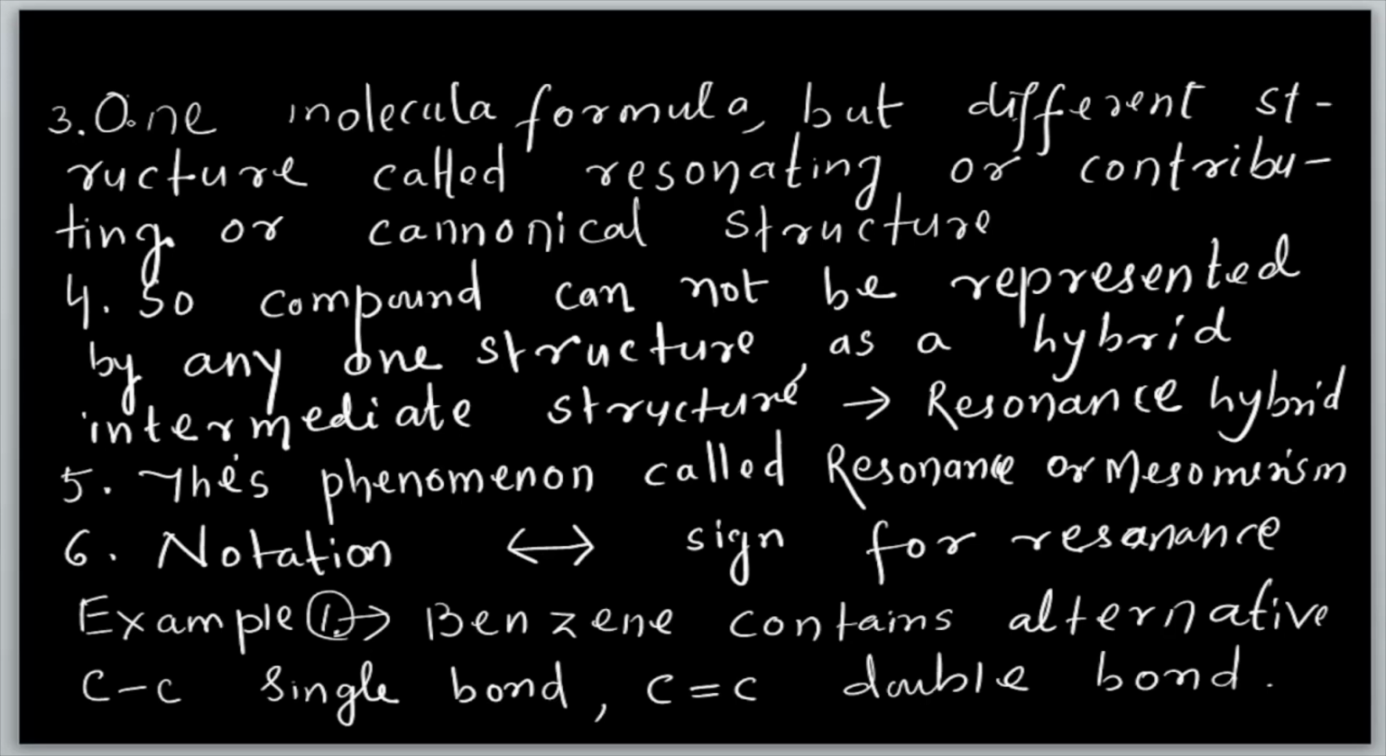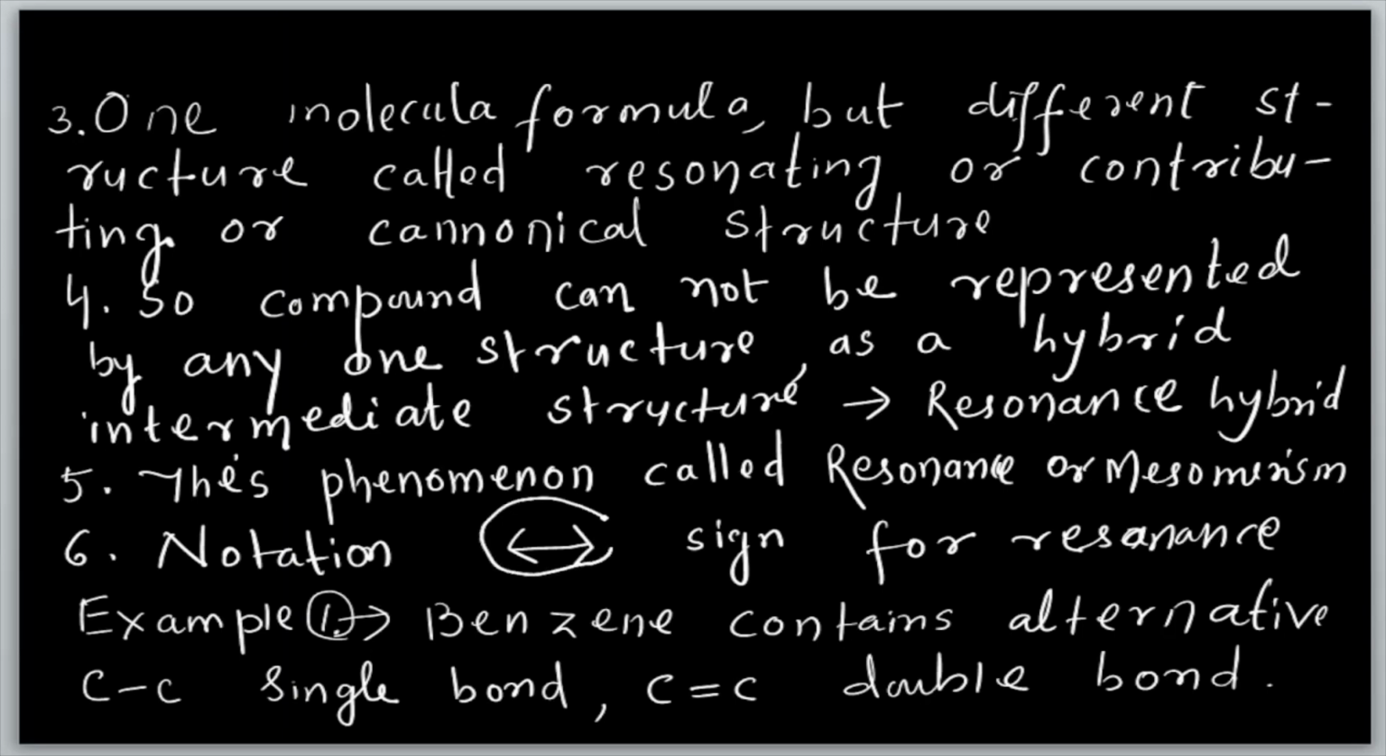So here you can see, the resonance structure can be explained by this notation. Again you can see the examples. Now in examples, specifically benzene is taken, because benzene is very simple.